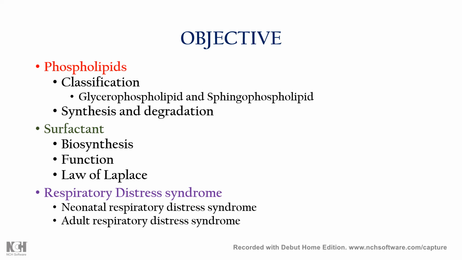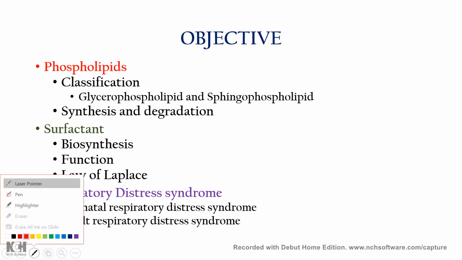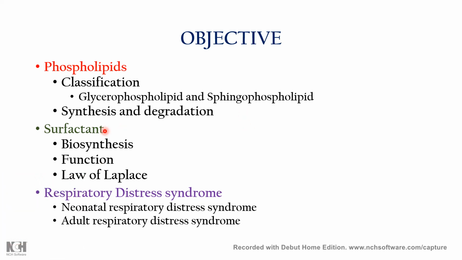Objectives are: number one is the phospholipid. First, we will discuss the classification of phospholipid. There are two major classifications: glycerophospholipid and sphingophospholipid, and the synthesis and degradation of glycerophospholipid. Similarly, we will discuss the synthesis and degradation of sphingophospholipid.